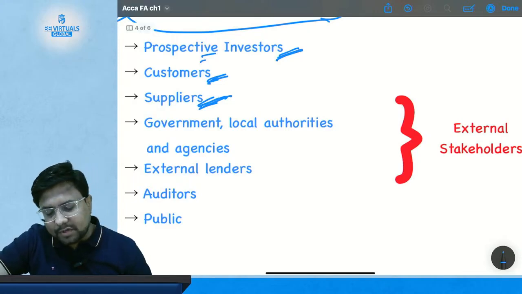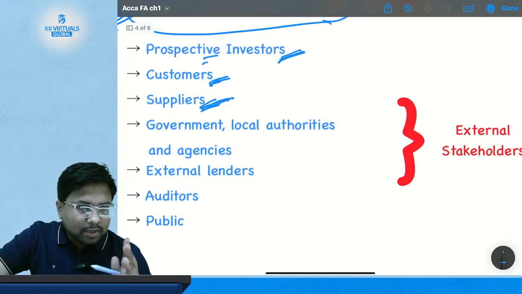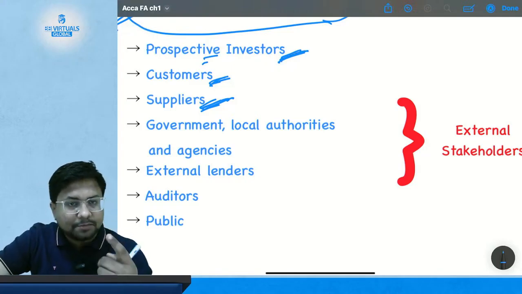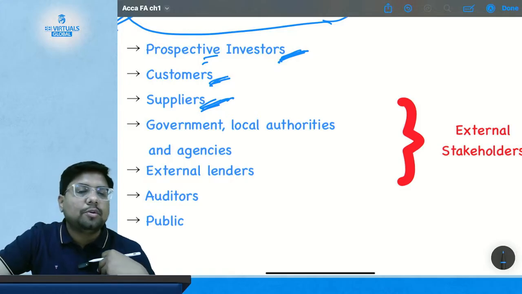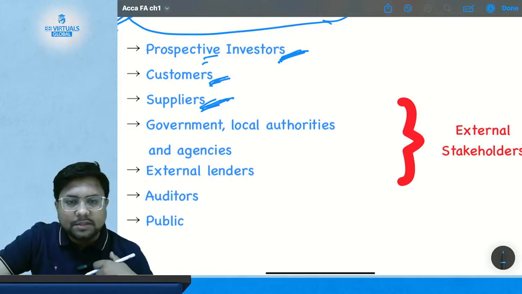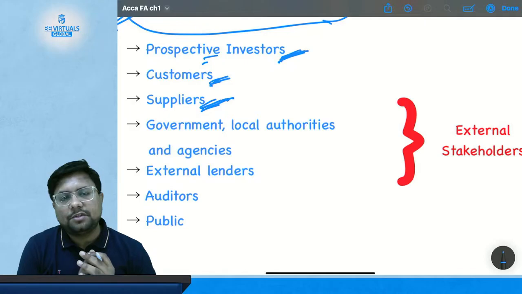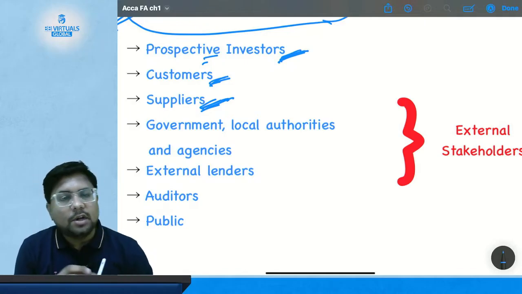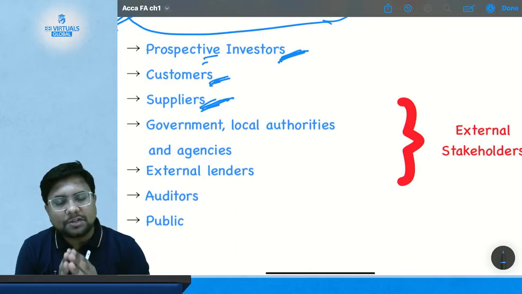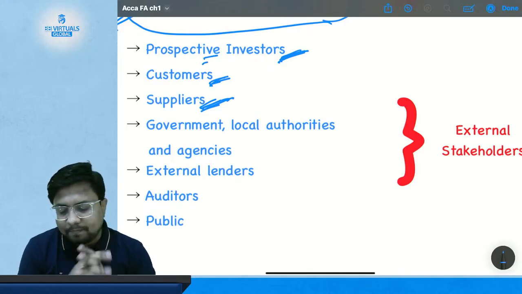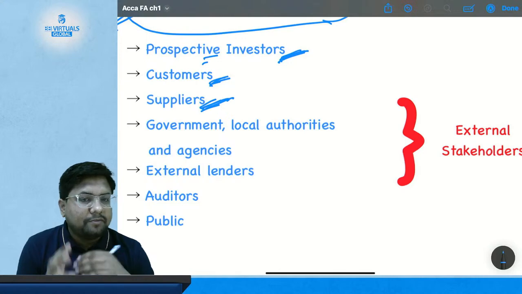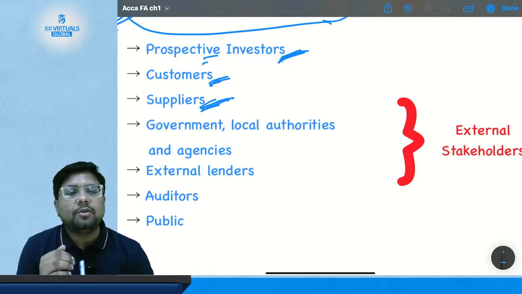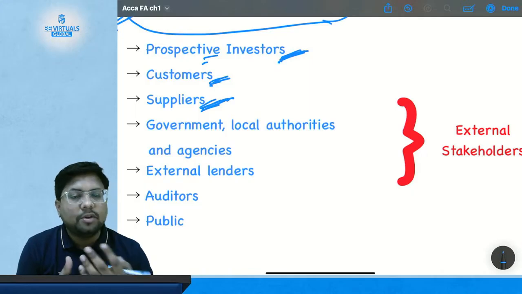Then, what are the users we have studied now? First one is the prospective investor, who is going to invest his hard-earned money in your business. Second one is the customer. The customer is also going to use your financial statement, not the ultimate customer but the customers who are also in business. Then the supplier will use your financial statement to know whether you are really able to pay back the money or not.